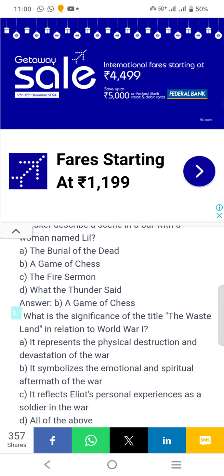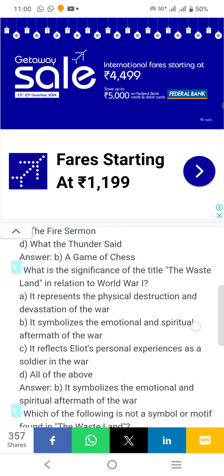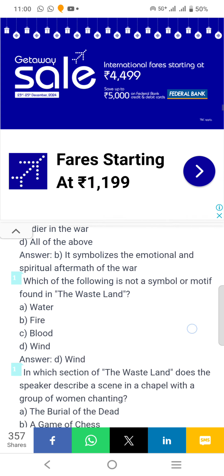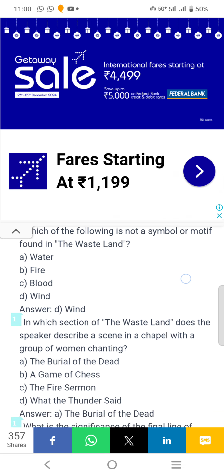What is the significance of the title The Waste Land in relation to the First World War? Answer B. It symbolizes the emotional and spiritual aftermath of the war. Which of the following is not a symbol or motif found in The Waste Land? Wind, fire, blood, water.